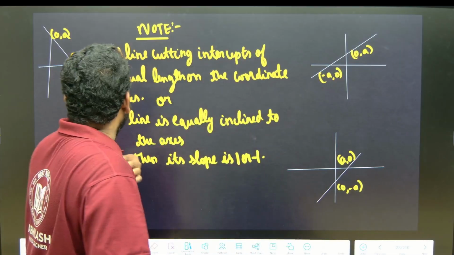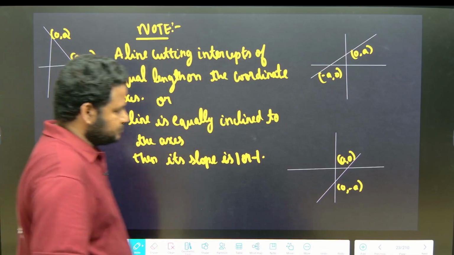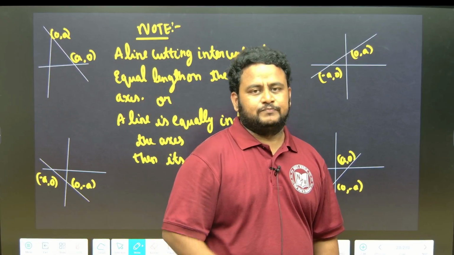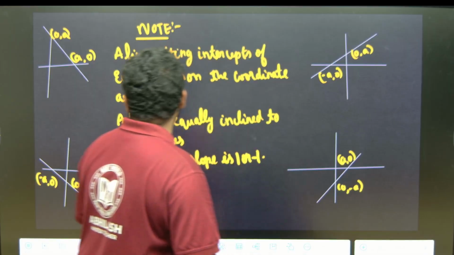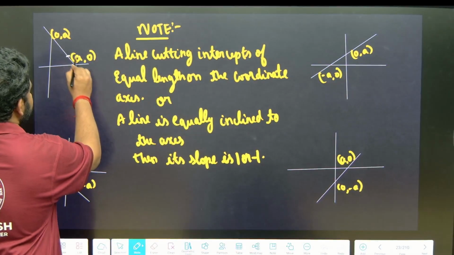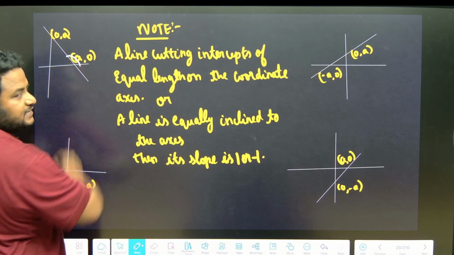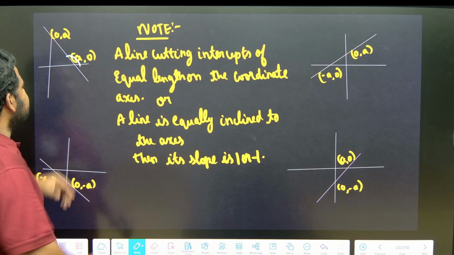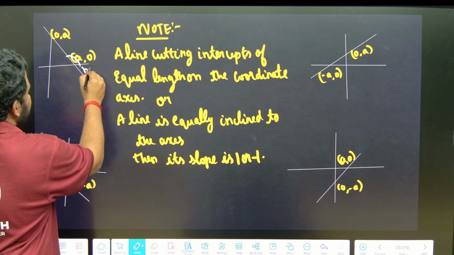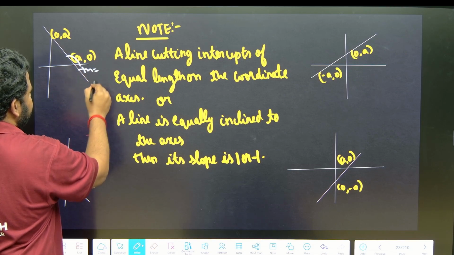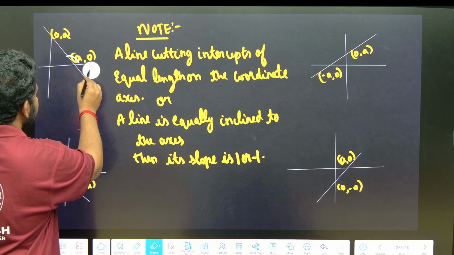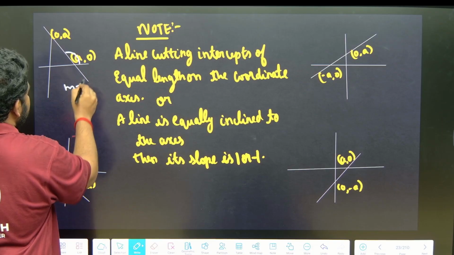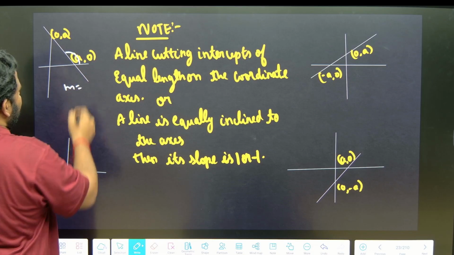Next thing, note. Suppose we have the intercepts or values in various quadrants. How do we take the value of slope? See here, friends, if I talk about this one, this theta is definitely in the second quadrant. Theta is greater than 90 degrees. Here tan theta, that is m, will be negative. Suppose I write m is equal to, what is this?